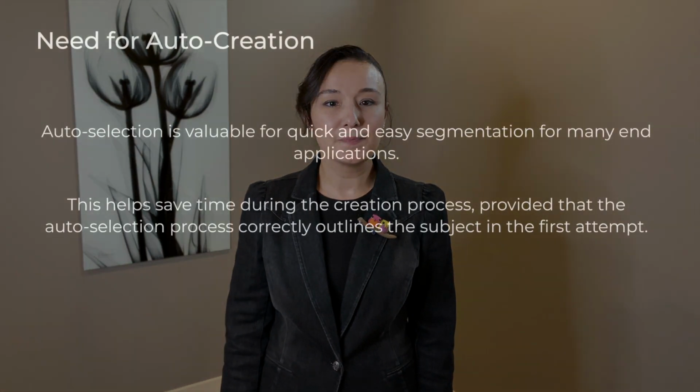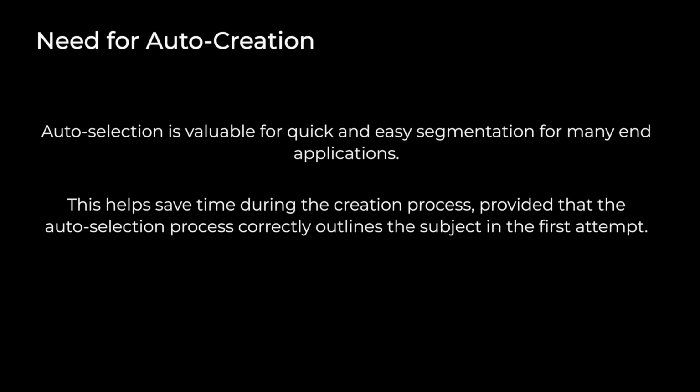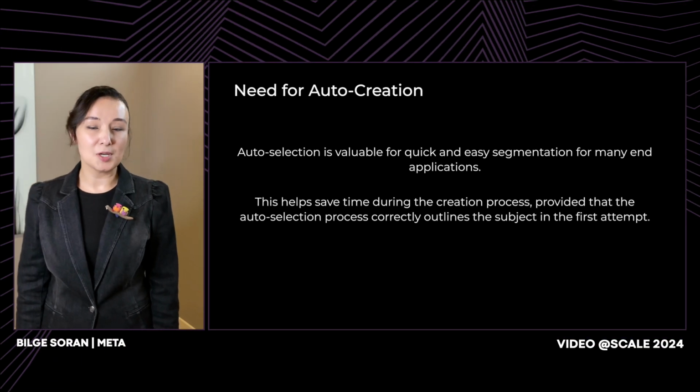Up to here, we have covered EfficientSAM, and Bilge is going to talk about SqueezeSAM, another efficient segmentation model for interesting practical needs. I want to start this section by mentioning the need for auto-creation. Segmentation models, if not trained specifically to segment out particular object categories, require user input to cut out the object of interest. However, we needed a solution that is fast and doesn't require user input to cut out the desired object. Therefore, we needed to estimate the object of interest.